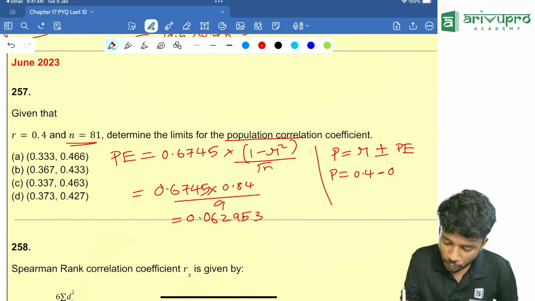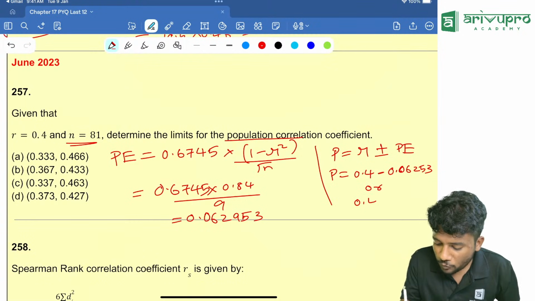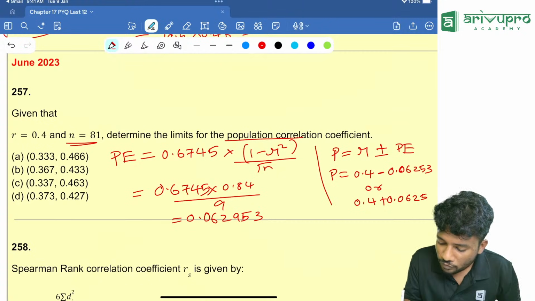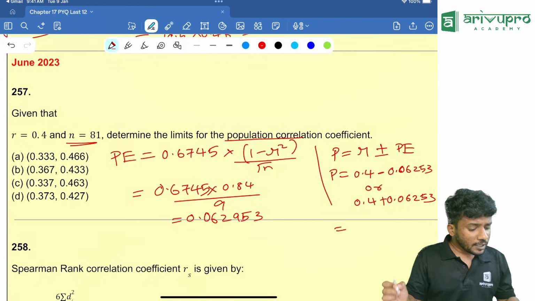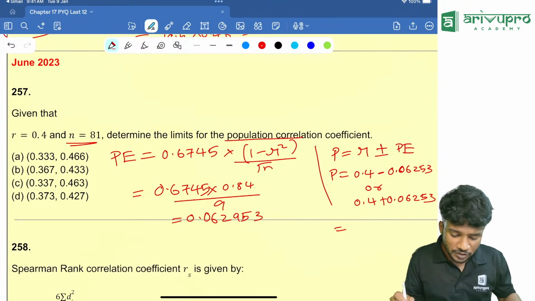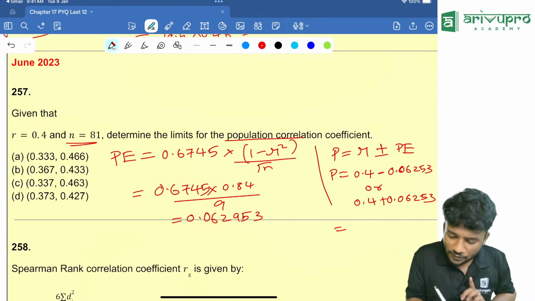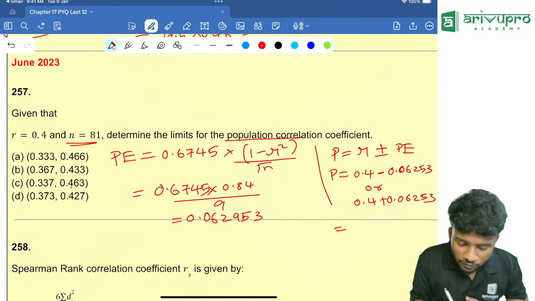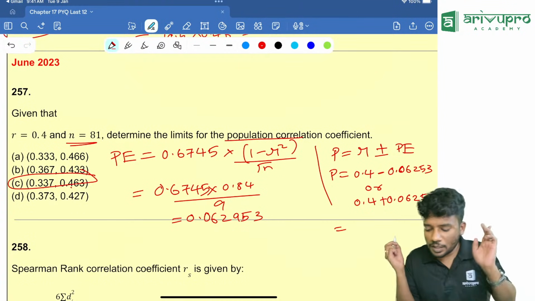0.4 minus 0.06253, or 0.4 plus 0.06253. 0.4 minus this is how much? Da, which is coming to be 0.337, and plus, this is how much? Da, 0.463. Option C is your answer.